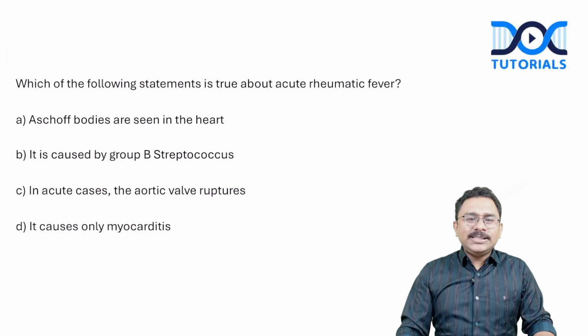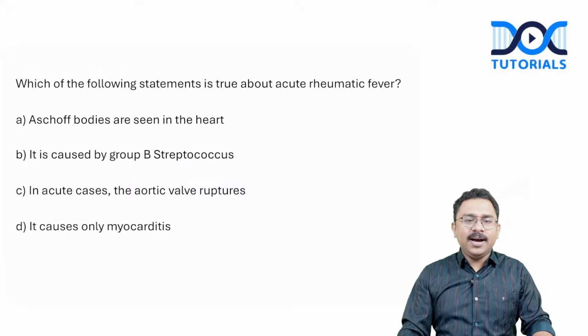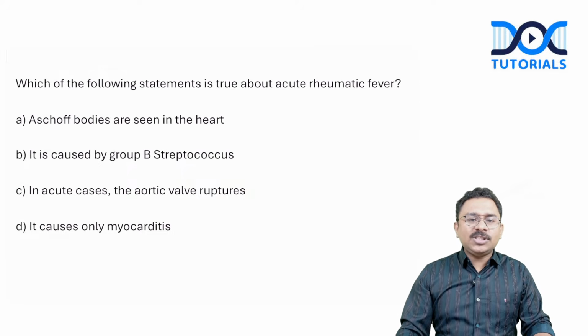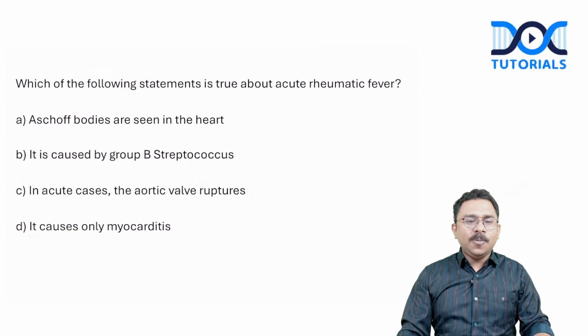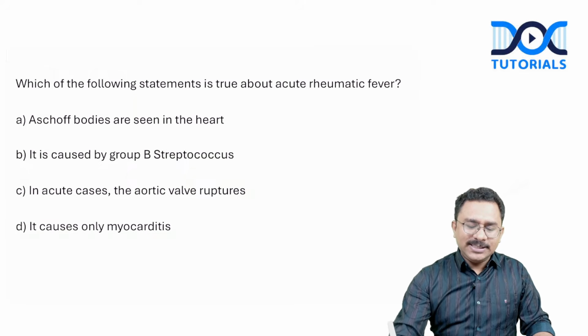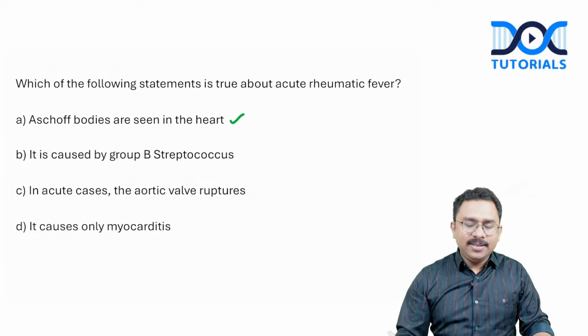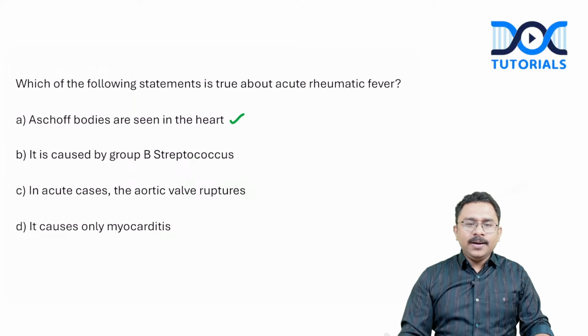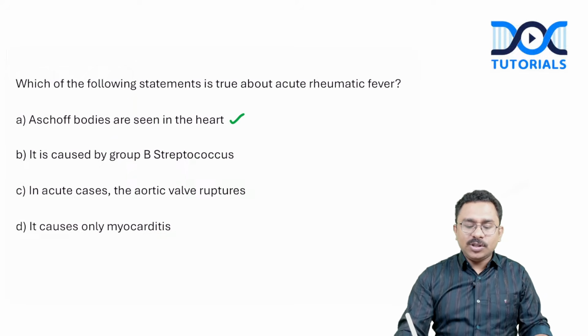Which of the following statements is true about acute rheumatic fever? Option A, Aschoff bodies are seen in the heart. Option B, it is caused by group B streptococcus. Option C, in acute cases, the aortic valve ruptures. And option D, it only causes myocarditis. So coming to the first option, it is a correct one, right? Aschoff bodies are seen in the heart in acute rheumatic fever. Is it caused by group B? No, it is caused by group A beta hemolytic streptococci.